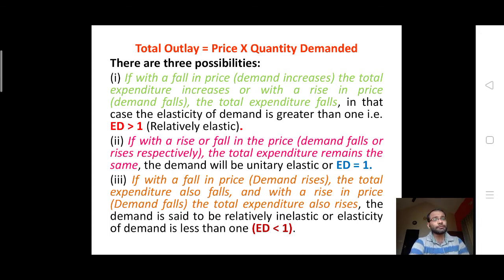If with a fall in price, demand rises, the total expenditure also falls, and with a rise in price, demand falls and the total expenditure rises, then the demand is said to be relatively inelastic, or ED is lesser than 1.